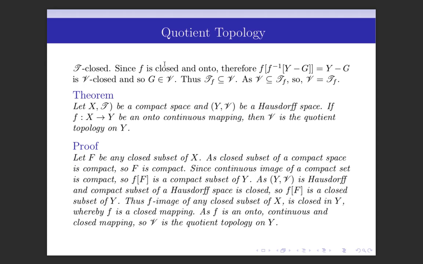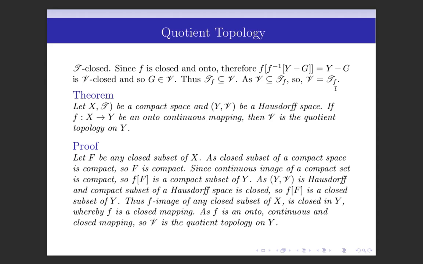And we have taken here f is a closed mapping. So, the image of any closed set under f is also closed, and so f of f inverse of Y minus G is closed in Y. Since the mapping is also onto, f of f inverse of Y minus G is equal to Y minus G, and so this is V-closed, and so its complement is open in Y, that is, G belongs to V. We have taken any member of T_f and shown that it belongs to V, and so T_f is contained in V. As V is always contained in T_f, we have the equality, that is, V is equal to the quotient topology.